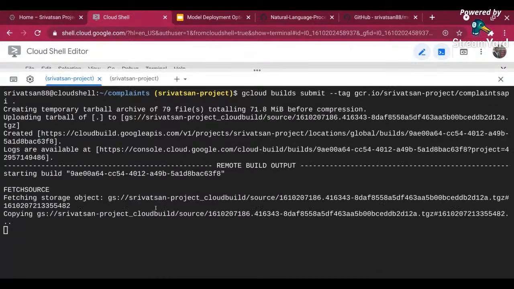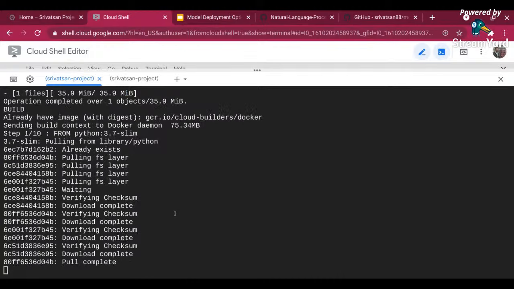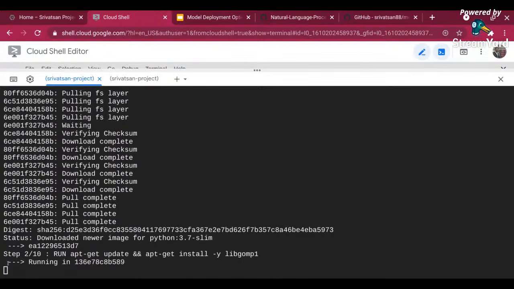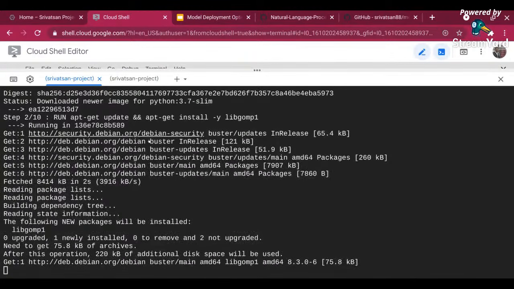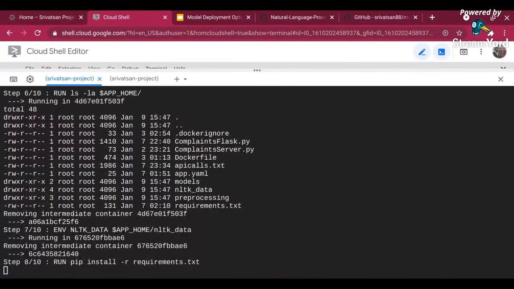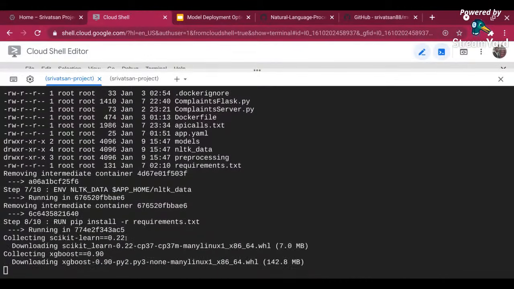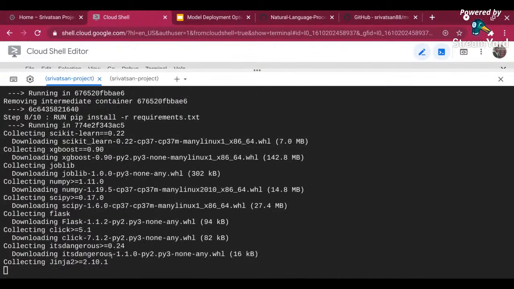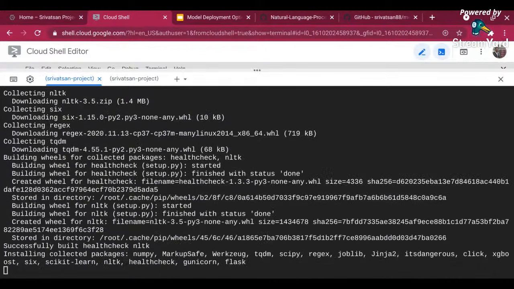Let's give it some time because I want to show the steps it does. Whatever we have given in the image, it's going to show it. If you see over here, step 2 was run apt-get update. It's running apt-get update on the container, pulling all the images, and setting the environment. It is running pip install requirements. It will read the requirements file, install all the requirements that I have given, and build the container.